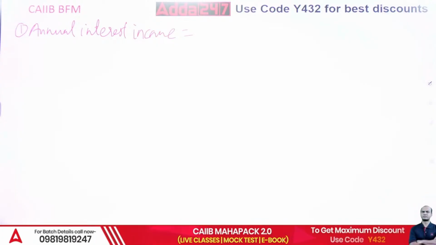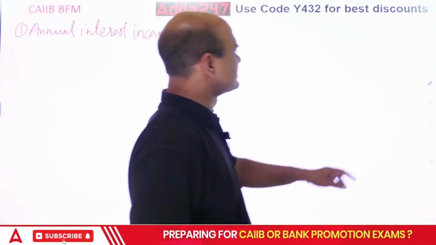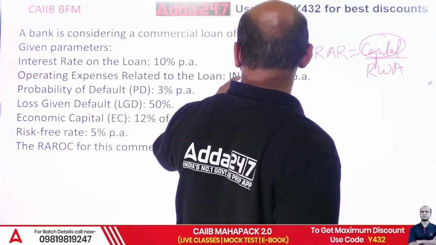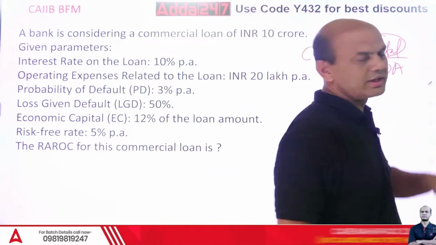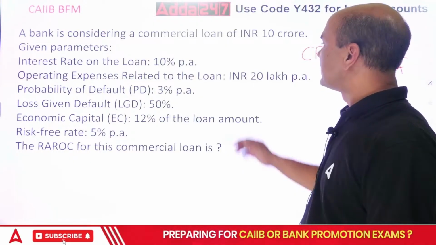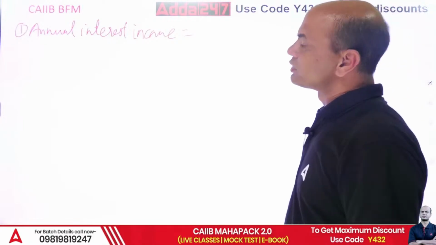Commercial loan is of 50 crores and interest rate is 8%, right? Sorry, 10 crores, and the rate of interest given is 10%. Okay, 10 crores, 10%.